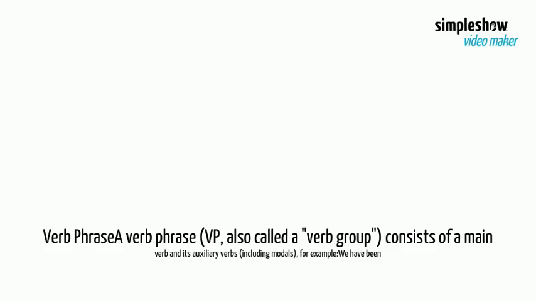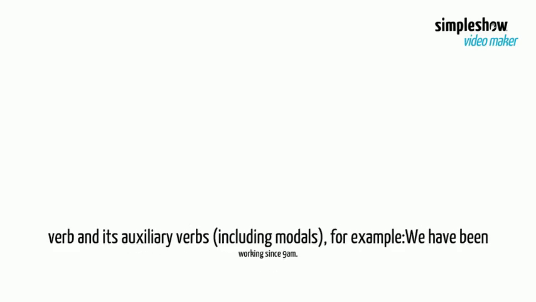Verb phrase. A verb phrase, also called a verb group, consists of main verb and its auxiliary verbs, including modals. For example, we have been working since 9 a.m.